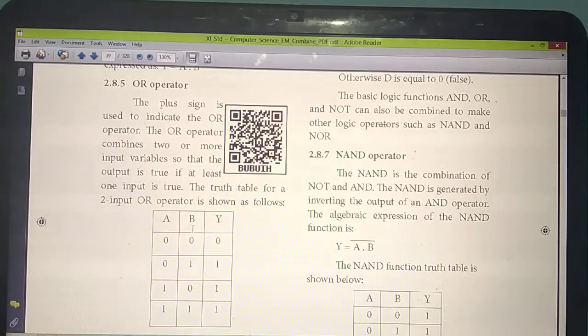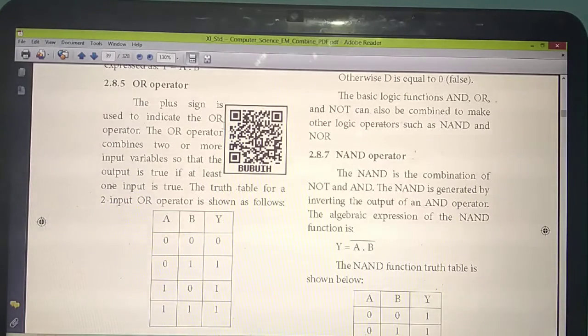Okay. So the OR operator is somewhat different from the AND operator. Each and every operator is different. Here the plus sign is used to represent the OR operator. Which sign is used to represent AND? Dot. But for the OR operator, the plus sign is used. Here also, the OR operator combines 2 input variables. What are the input variables? A and B.